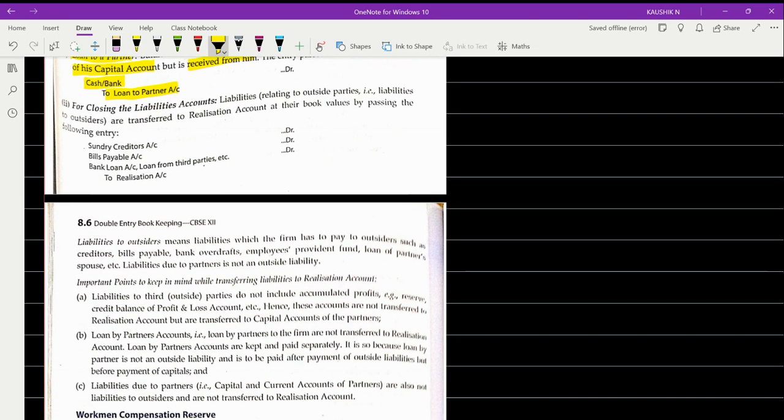And finally, as you can see here, for closing the liabilities account. How will you close the liabilities account? The liabilities relating to outside parties, that is liabilities to outsiders, will be transferred to the realization account at their book value, and it will be passed by this journal.